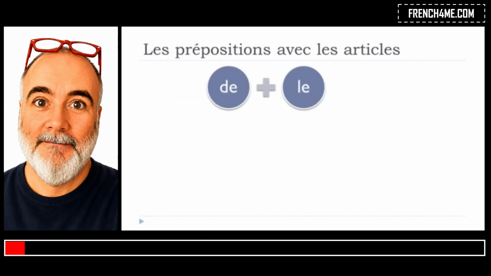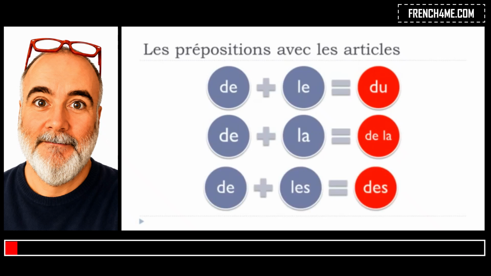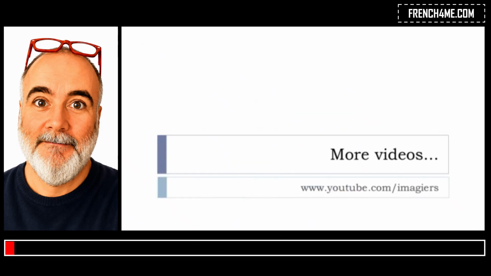So, let's write it like that. "De" plus "le" will become "du". "De" plus "la" will stay the same. Nothing happens. "De la". And then "de" plus "les" will become "des". Okay, so it was a little introduction because the next lessons will be maybe more tricky but quite interesting. We'll cover the prepositions, all right?